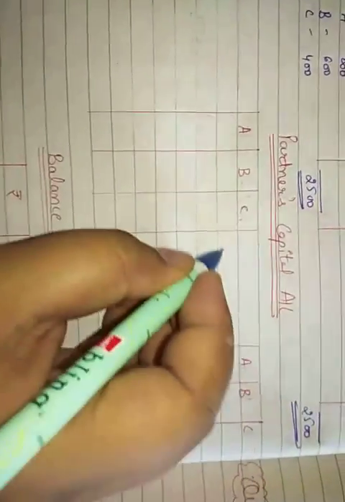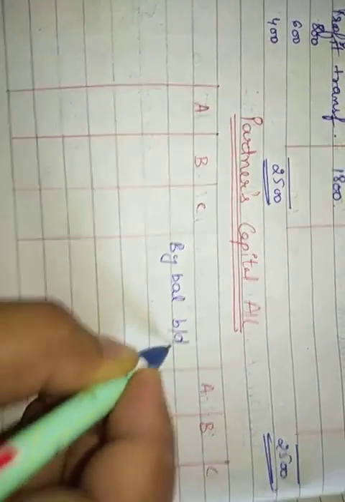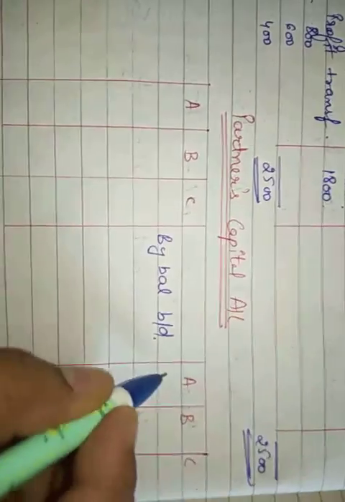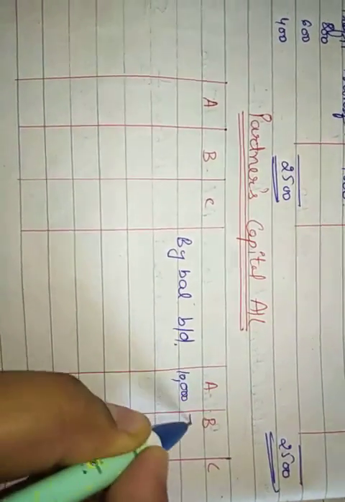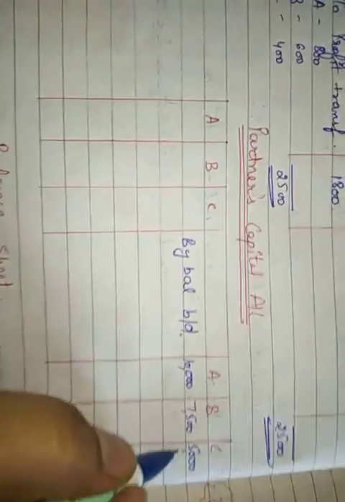Alright, now comes the capital account. The next thing is that first of all we need to bring down the balance. So we will write here "By balance brought down", and the balances we are bringing down are 10,000 rupees, 7,500 and 5,000. This is from the balance sheet, as you can see.